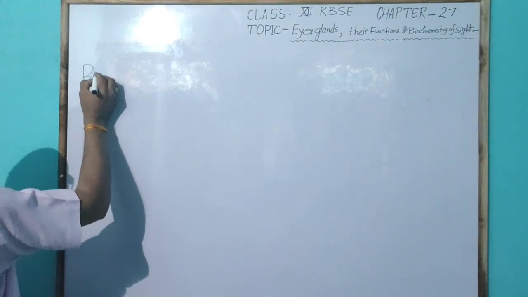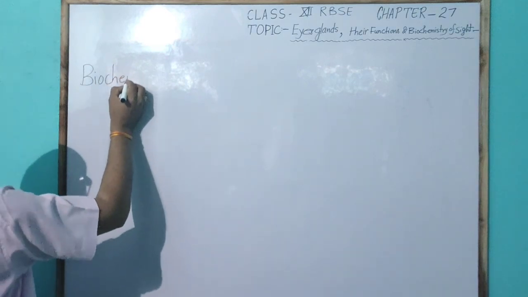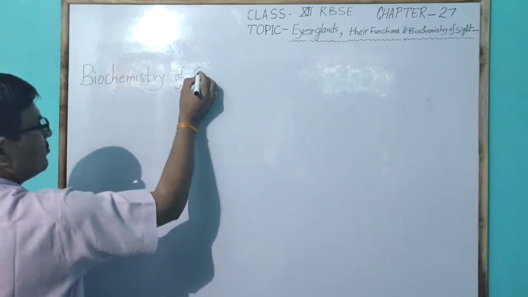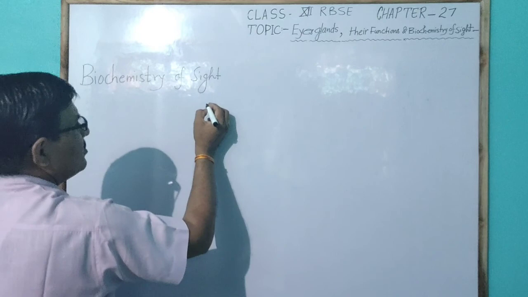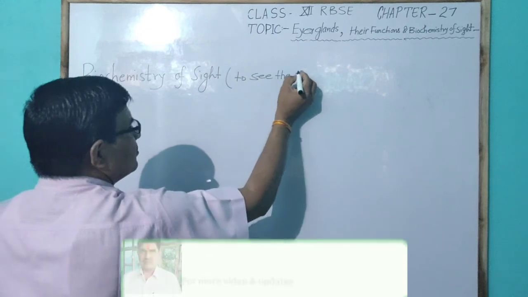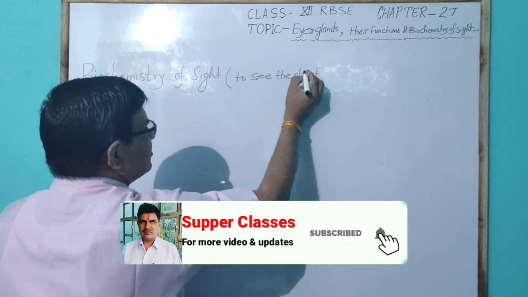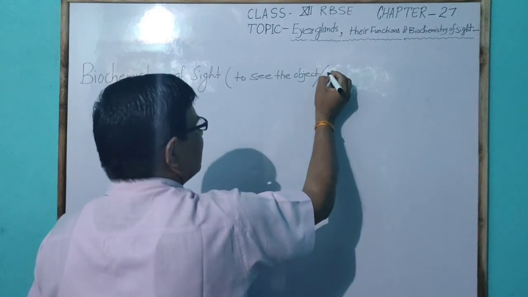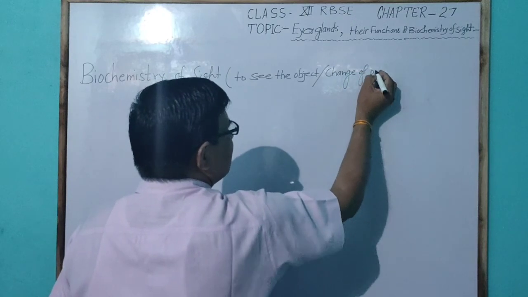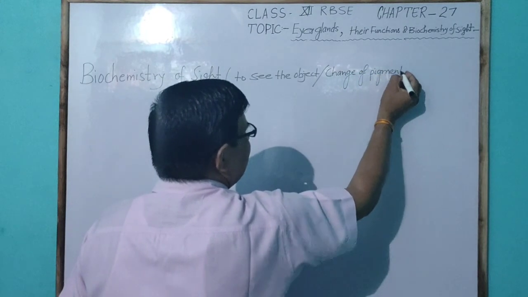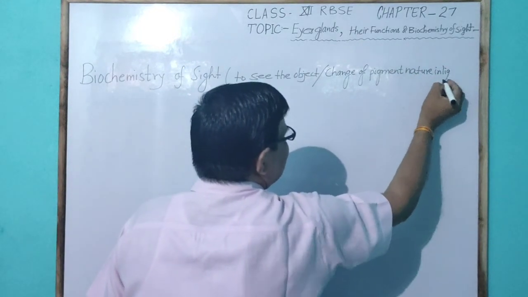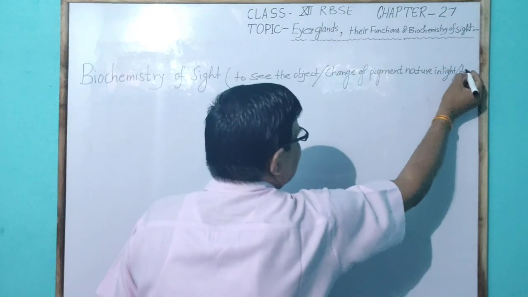Biochemistry of sight, meaning to see the object, or change of pigment nature in light or dark.